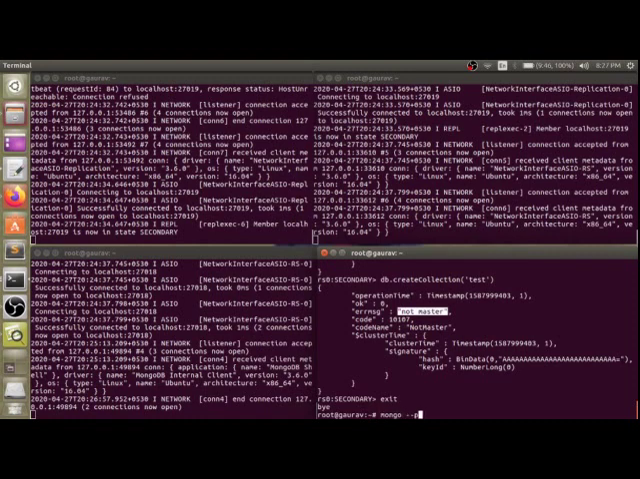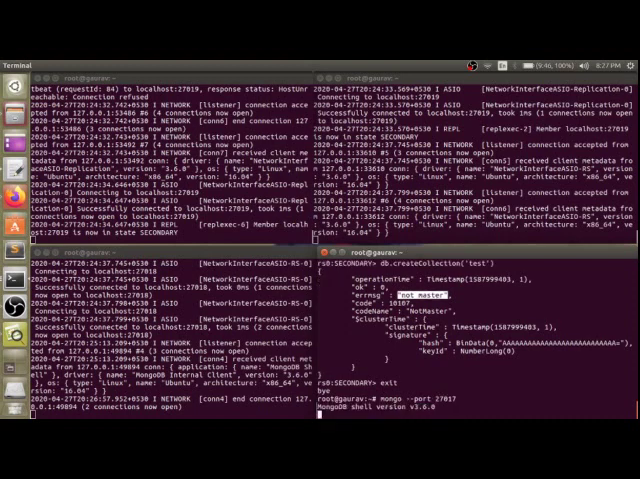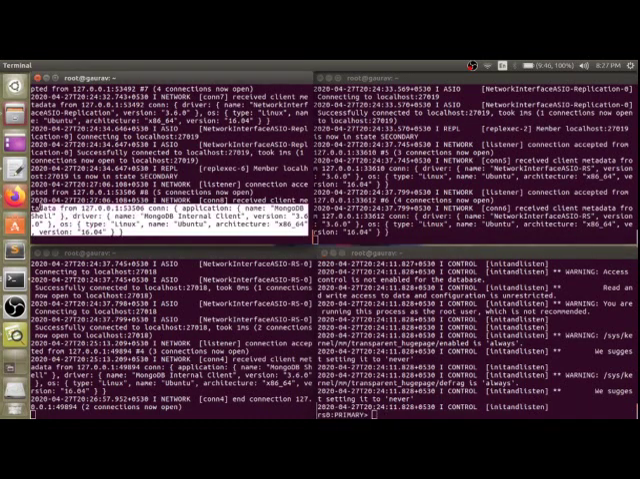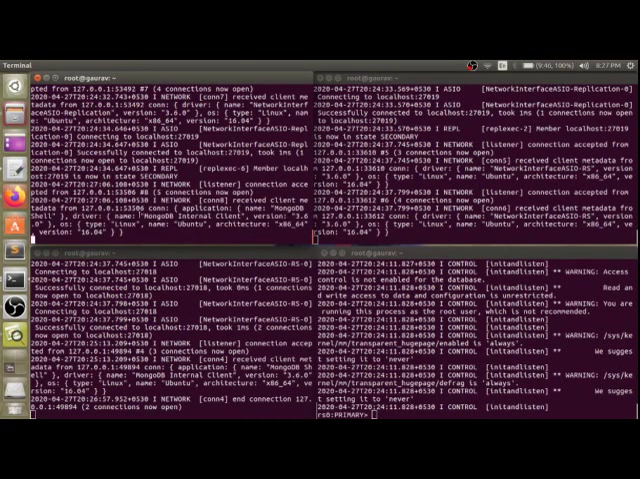Mongo --port 27017. Enter. Here you can see it is a primary. As soon as I hit the primary, it shows that MongoDB is connected with the MongoDB shell client and the internal client, on Linux Ubuntu version 16.04. So here I can do rs.status.